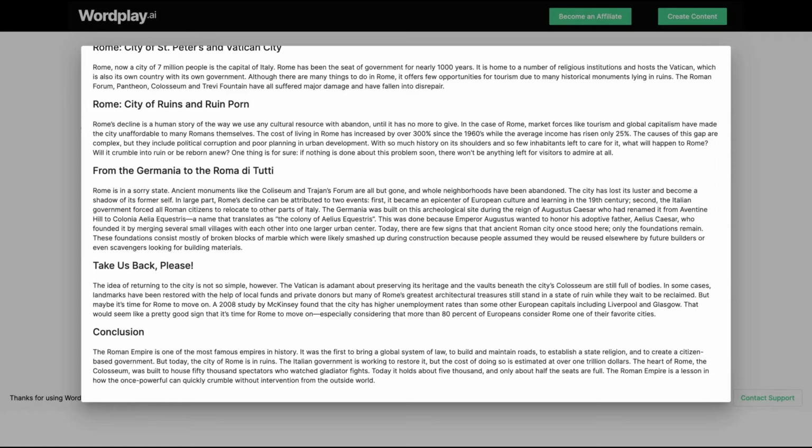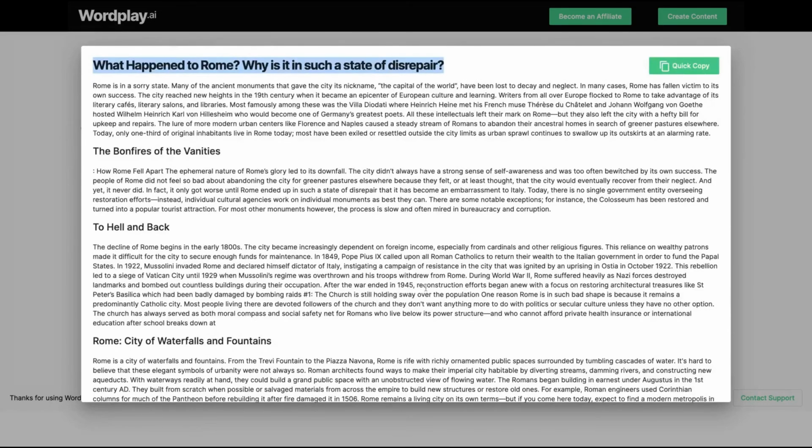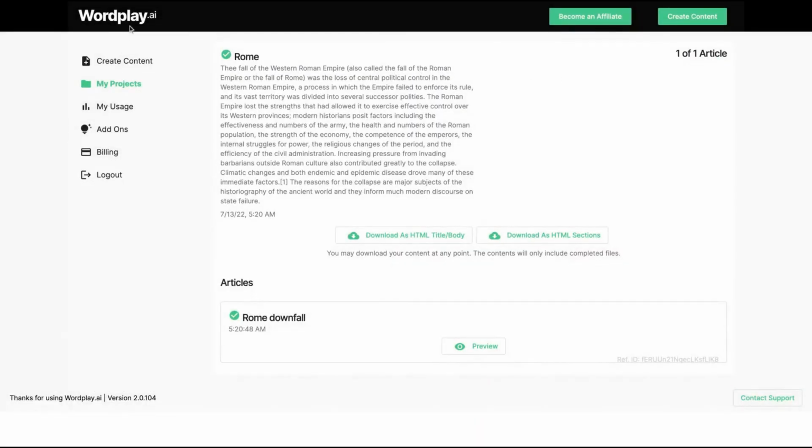It was the first to bring, I'm reading the conclusion, a global system of law, to build and maintain roads, to establish a state religion, and to create a citizen-based government. But today, the city of Rome is in ruins. The Italian government is working to restore it, but the cost of doing so is estimated at over $1 trillion. They created an article about today's Rome, so maybe I would need to create a topic about that.